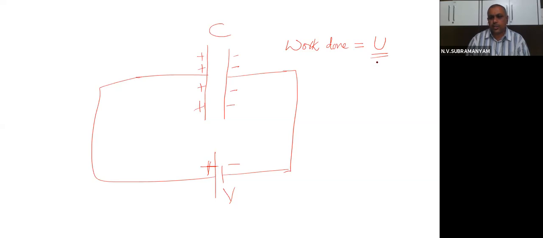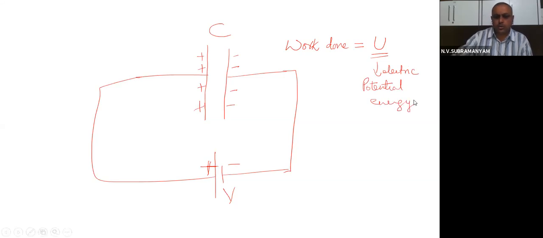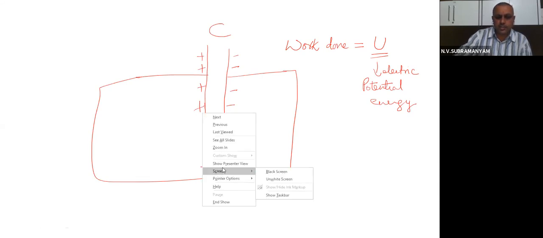Here U denotes the potential energy stored in the capacitor, the electric potential energy, or we can call it electrostatic potential energy. Today we are going to learn an expression for the electrostatic potential energy.